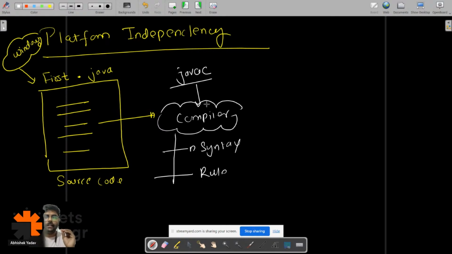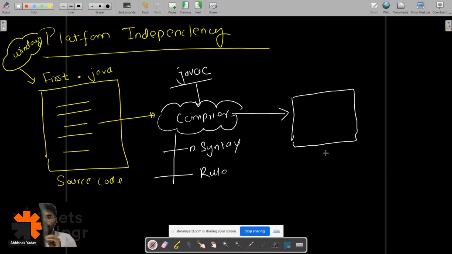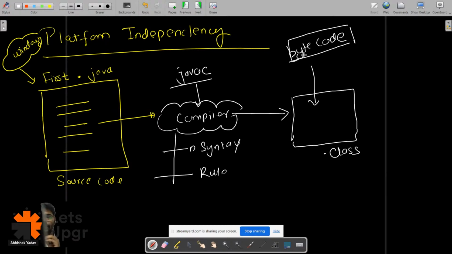So this compiler will check syntax and the rule of the language, and this time it will not directly generate an executable file. This time the compiler will generate a dot class file, right? This dot class file will contain bytecode, that is encrypted code. If you try to open this dot class file, you will not be able to open it.